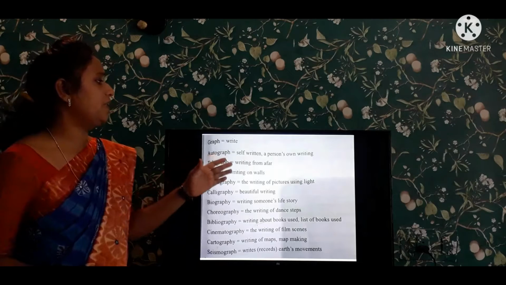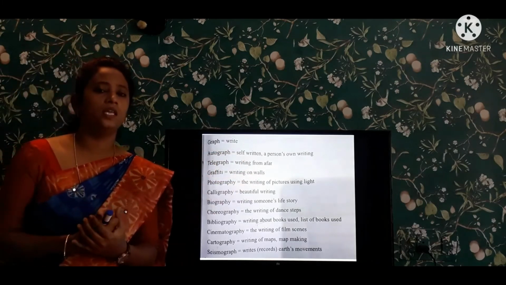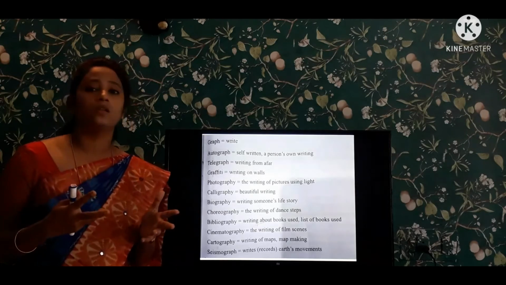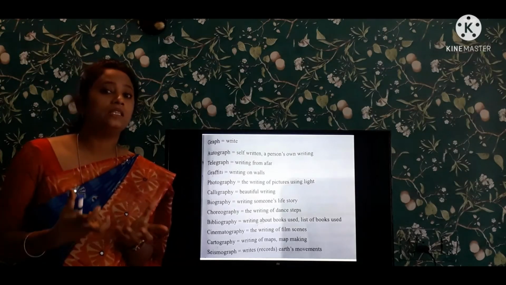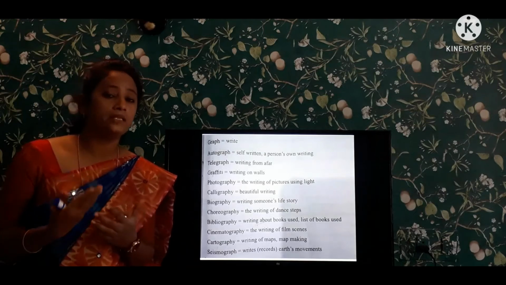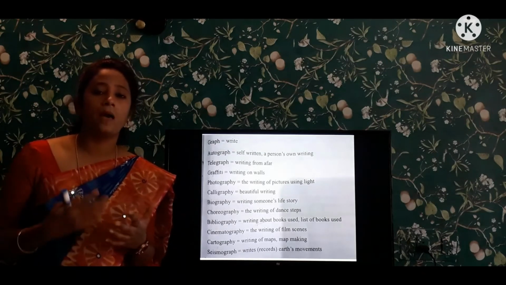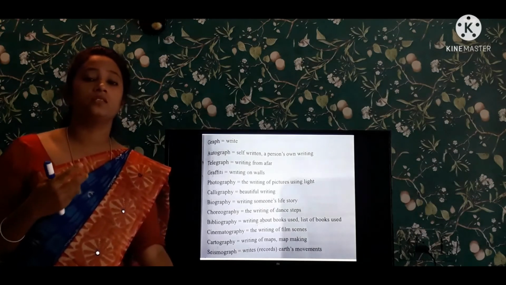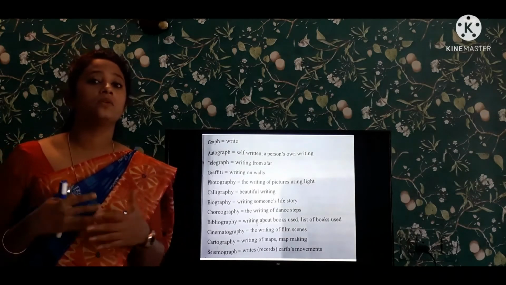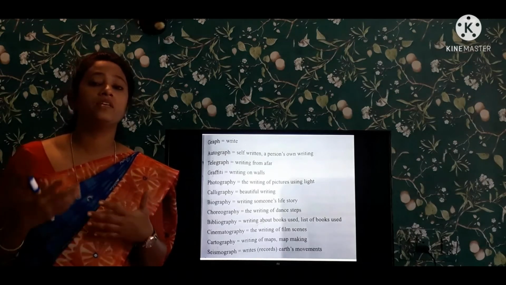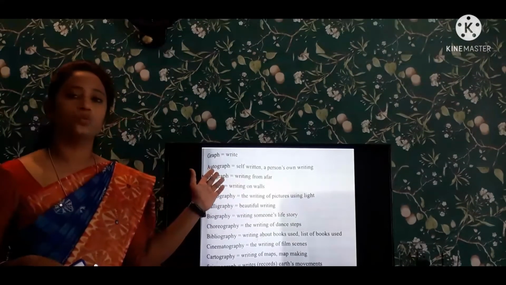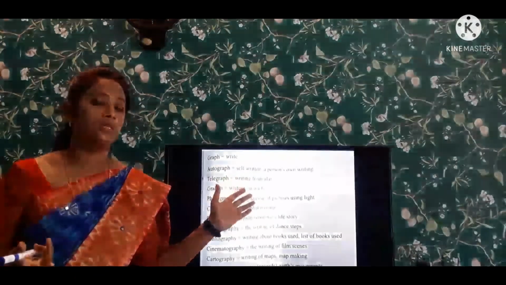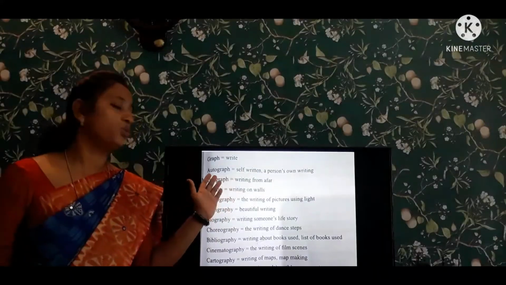See, many people write their own experiences in their life. They write their own experiences, troubles, happiness and everything. Whatever issues they faced with problems in their lives, they wrote themselves. They wrote their life history, which is known as an autograph. One who writes his own life experiences is known as autograph.